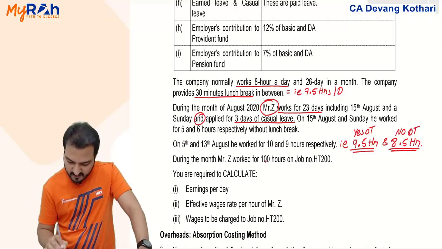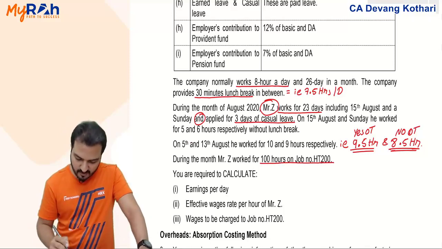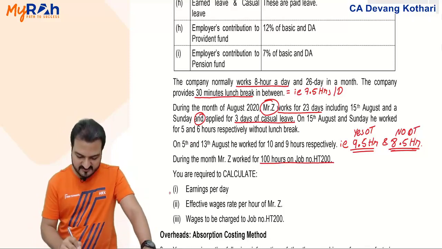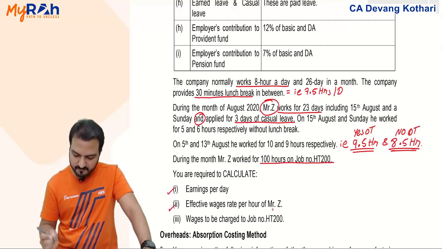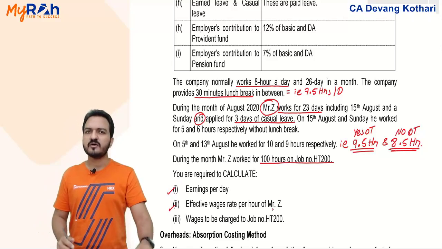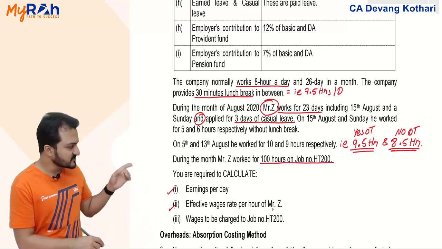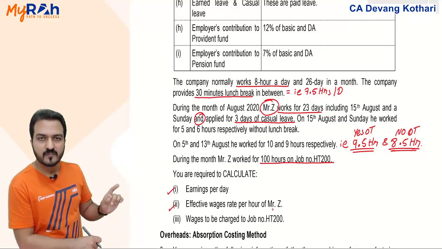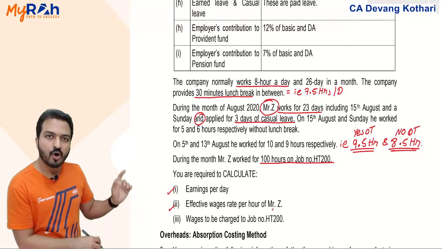And during the month, this Mr. Z worked 100 hours on job HT200. That is one detail given. Further, you are required to calculate earnings per day. You are required to calculate effective wage rate per hour of Mr. Z. Now try to understand the difference in these two questions. First, they are asking you earnings per day. Second, they are asking you wage rate per hour of Mr.